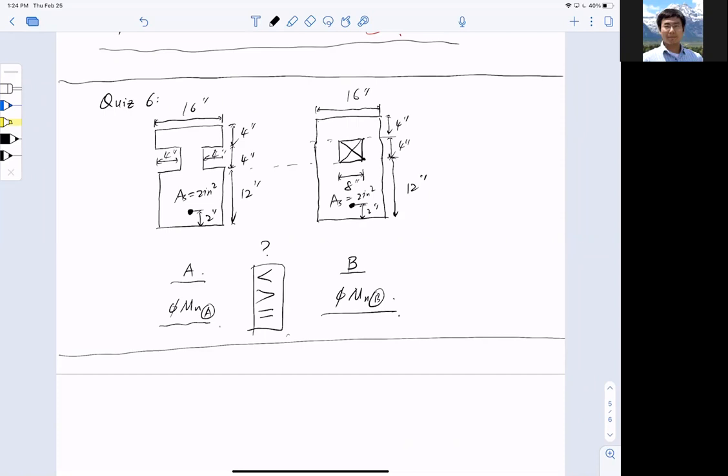FY and the F prime C? Oh yeah, sorry about that. F prime C will be 4 KSI, and FY is 60 KSI. And do I need anything else? No, that's it.